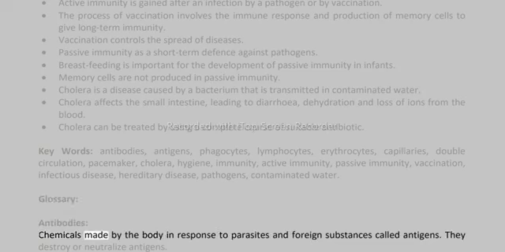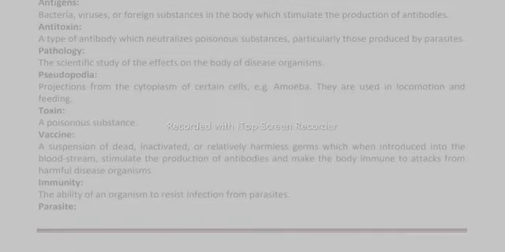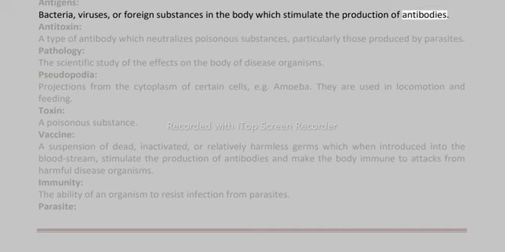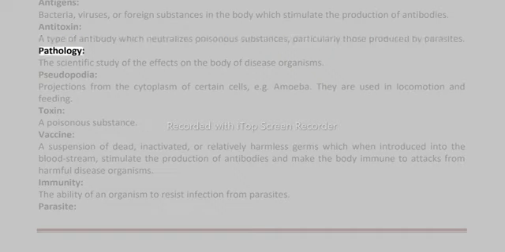Antibodies: chemicals made by the body in response to parasites and foreign substances called antigens. They destroy or neutralize antigens. Antigens: bacteria, viruses, or foreign substances in the body which stimulate the production of antibodies. Antitoxin: a type of antibody which neutralizes poisonous substances, particularly those produced by parasites. Pathology: the scientific study of the effects on the body of disease organisms.